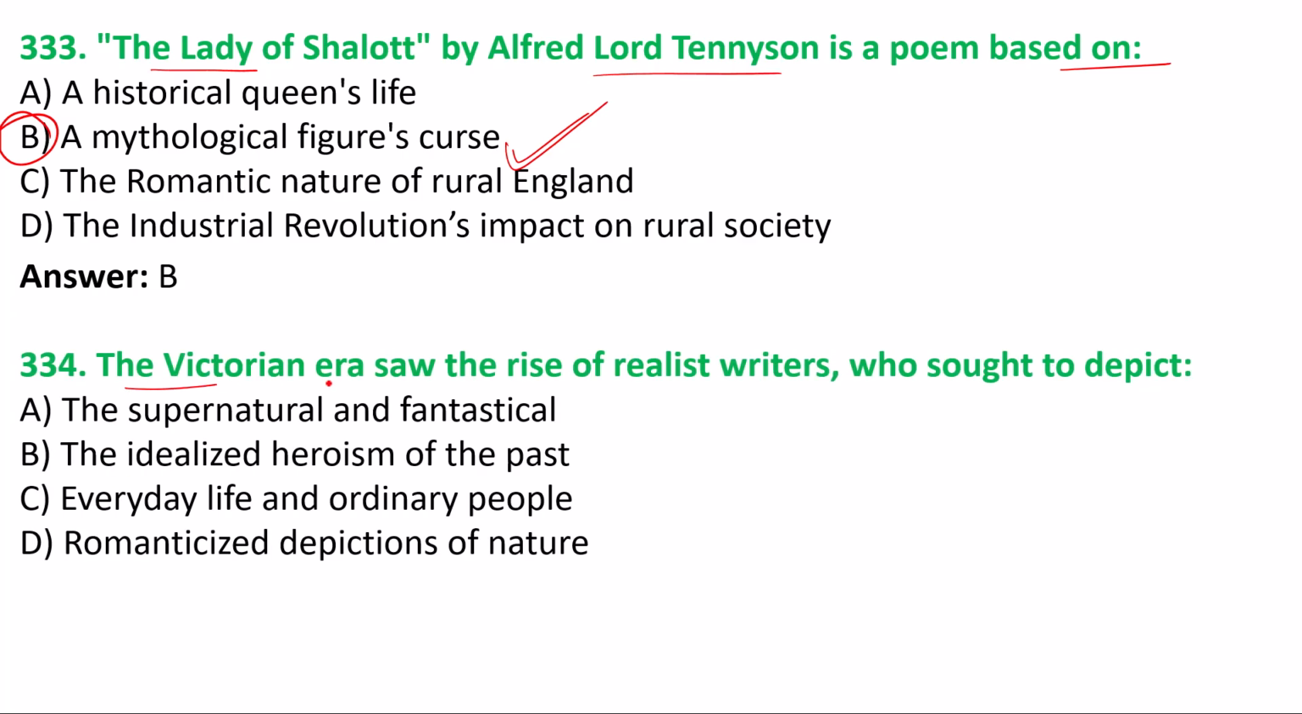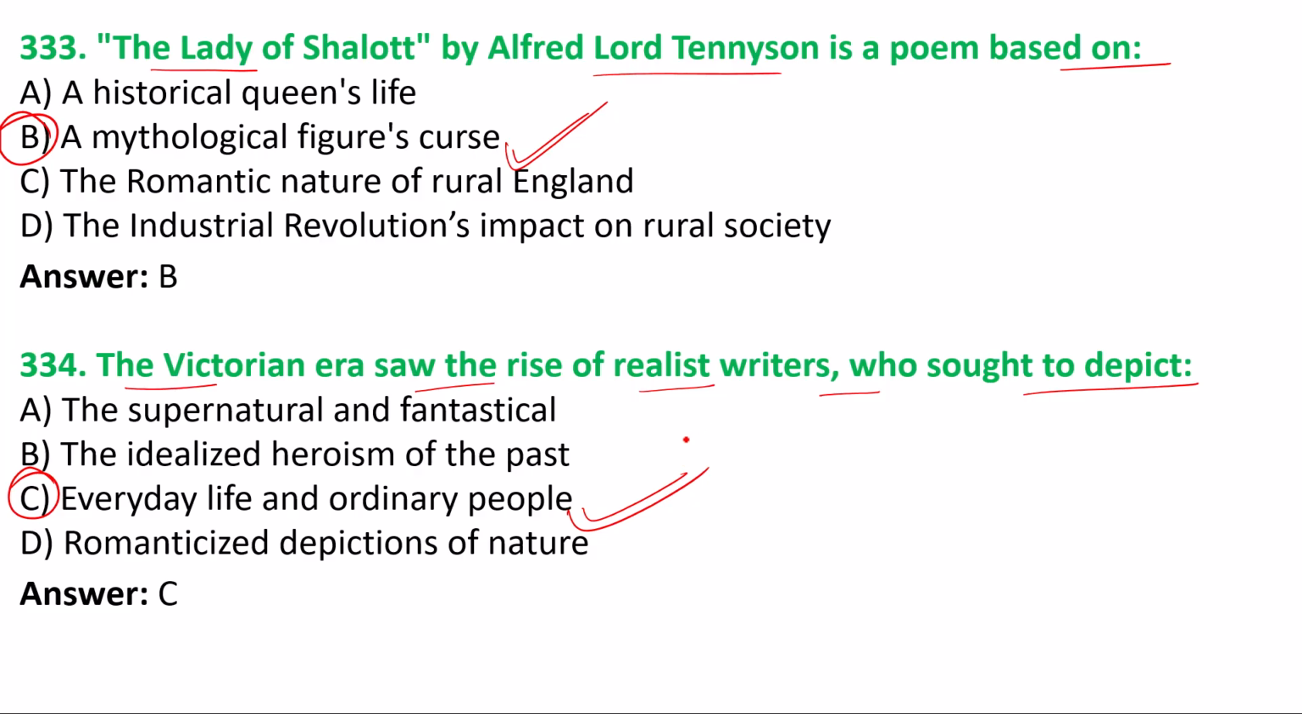Next one we have: The Victorian era saw the rise of realist writers who sought to depict the supernatural and fantastic things, the idealized heroism of the past, everyday life and ordinary people, or a romanticized depiction of nature. Option C is the correct answer. Everyday life and ordinary people were discussed in their novels, in their works.